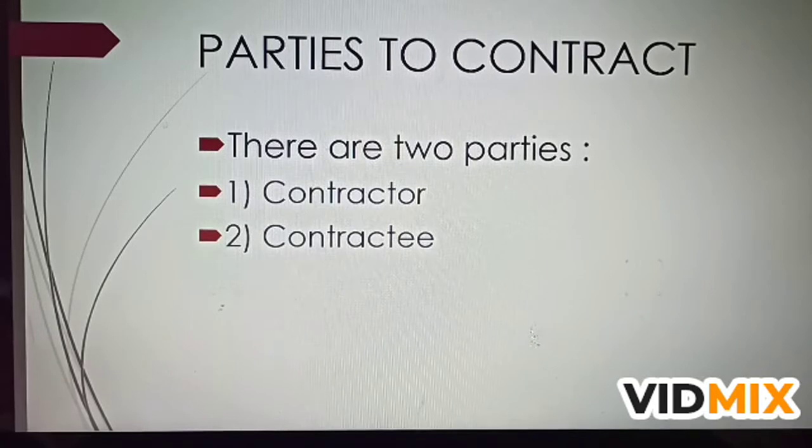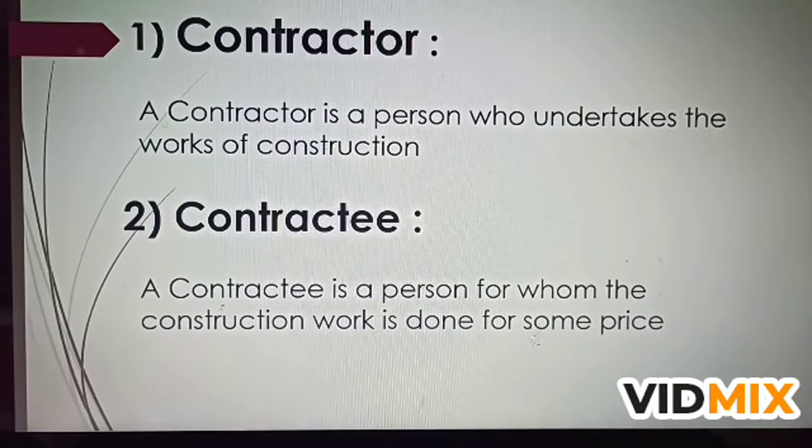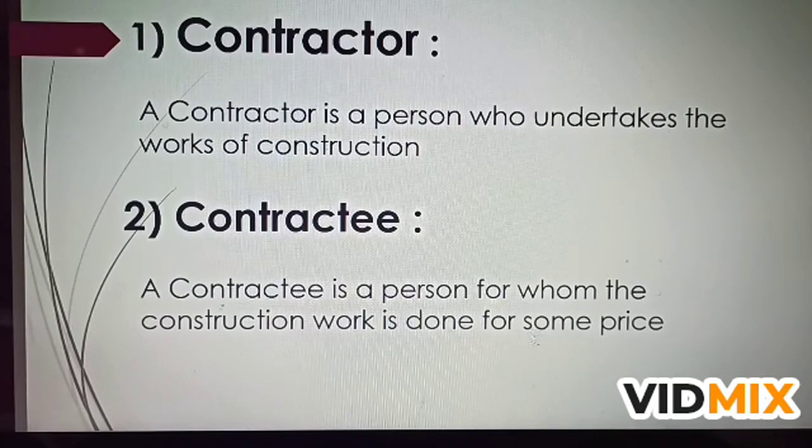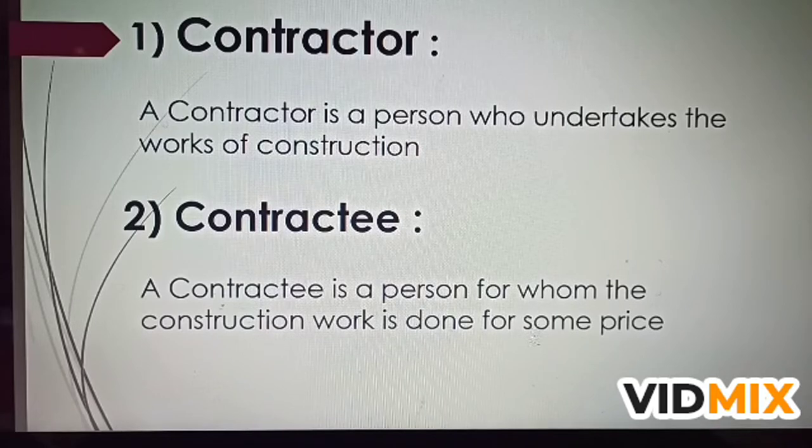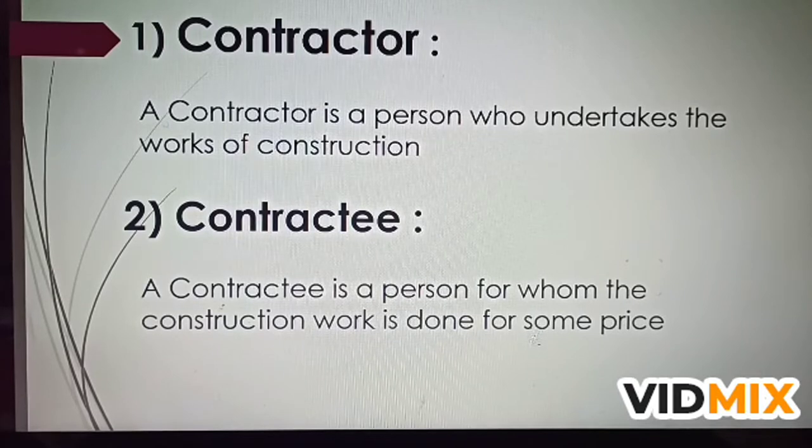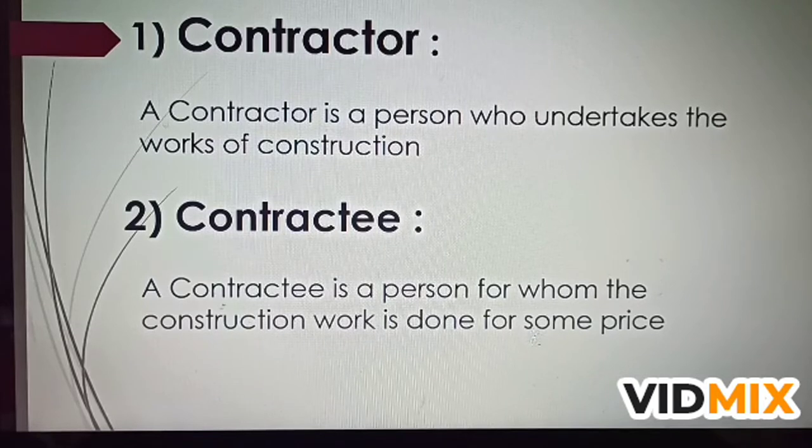In contract costing, a contract is basically an agreement between two parties. There are two parties in each contract. One is a contractor, another one is a contractee. Who is a contractor? A contractor is a person who undertakes the work of construction. Who is a contractee? A contractee is a person for whom the construction work is done for some price.